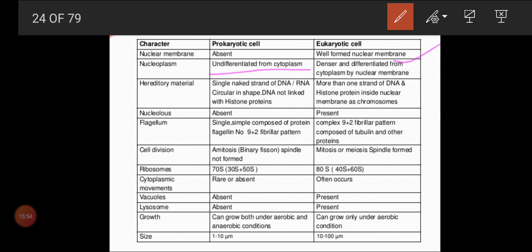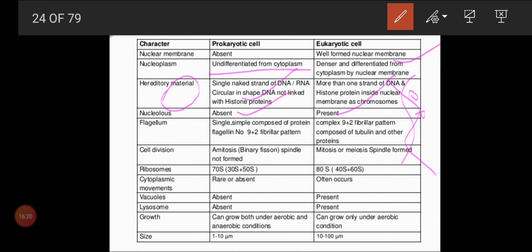The hereditary material is DNA or RNA, but the DNA will be circular in shape in bacteria, and it is not linked with histone protein. But in eukaryotes we can see strands of DNA, single stranded or double stranded, joined with histone protein. Nucleolus is absent in prokaryotes, but present in eukaryotes. What is the role of the nucleolus? It is a factory for ribosomes. The nucleolus role is the factory for ribosomes.